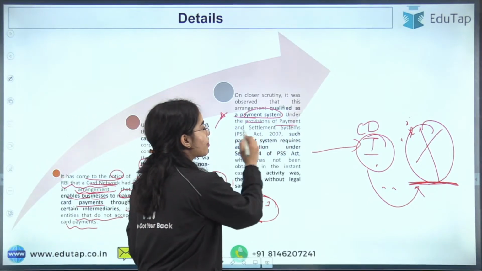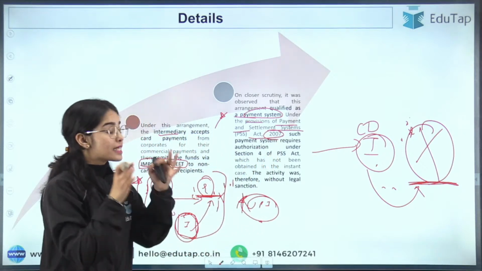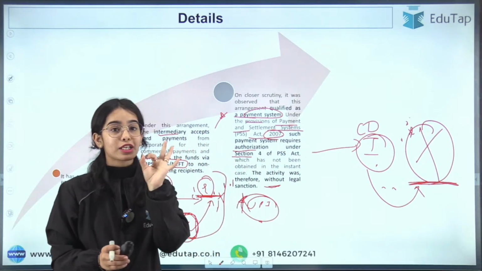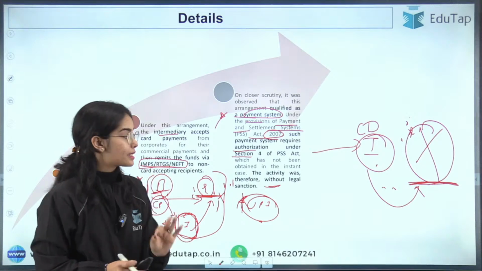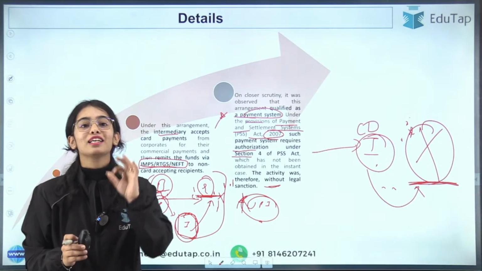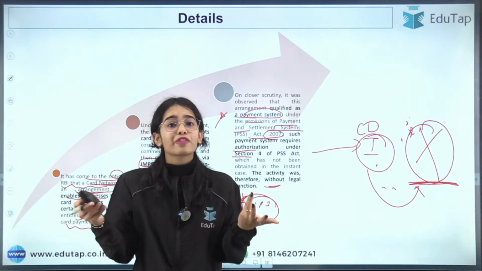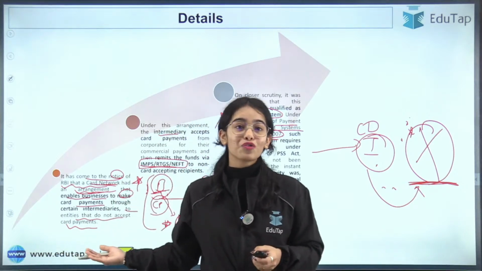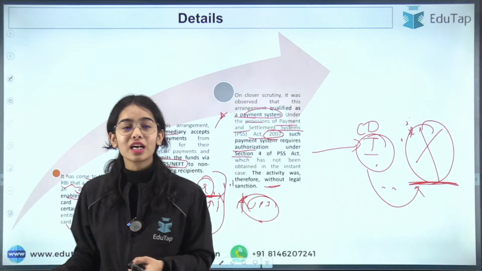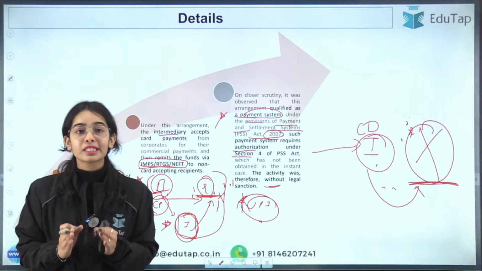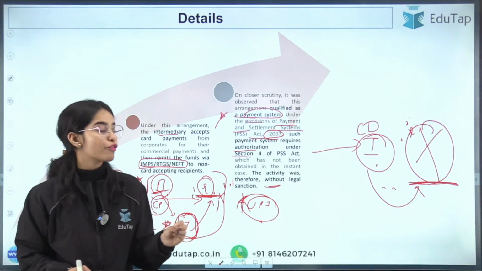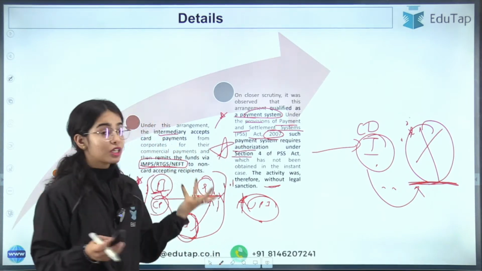Under the provisions of the Payment and Settlement Systems Act of 2007, such a payment system requires authorization under Section 4. Remember this section very clearly. Under Section 4 of the PSS Act, the payment system should have got authorization, but the card network did not directly inform the Reserve Bank of India. Maybe the card network was not aware that this was an innovation in the country. This is a new payment system that has not got authorization from the Reserve Bank of India. That's why the RBI is saying that the authorization is not there.